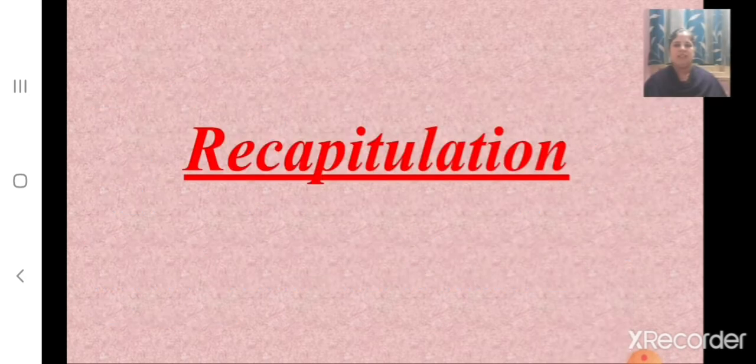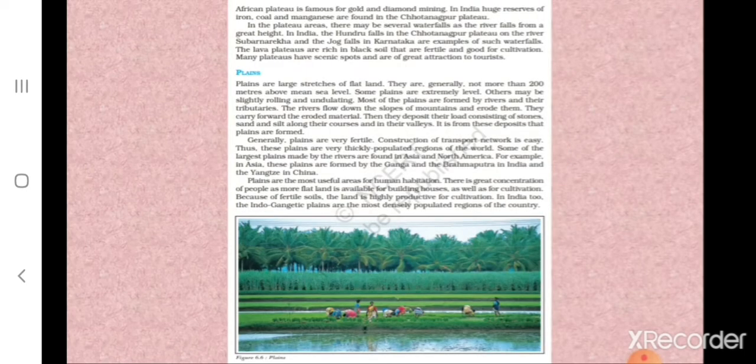Now children, let's recap what we have learnt today in this lesson. Children, today we learnt about plains. Plains are large stretches of flat land and they are generally not more than 200 meters above mean sea level. And most of the plains are formed by rivers and their tributaries. And generally these plains are very fertile and construction of transport network is easy. Thus these plains are very thickly populated regions of the world.